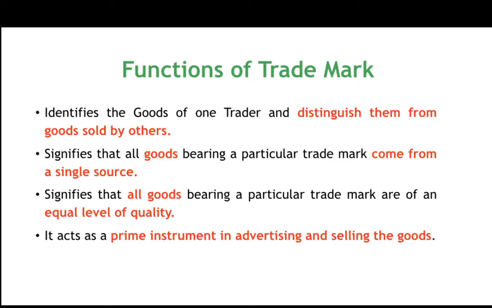So that is one of the functions of the trademark. The label, the name, everything allows you to distinguish the goods sold by one manufacturer from that of the other. The second function of a trademark is that it signifies that all goods bearing a particular trademark come from a single source. For example, when you see the Coca-Cola bottle or the Pepsi bottle, it is very evident, you will be able to understand who the manufacturer is, right?